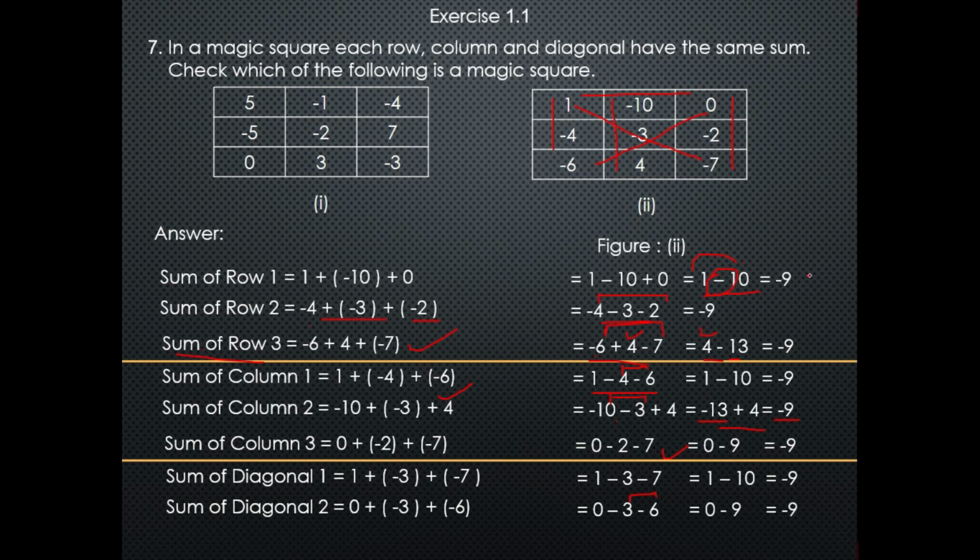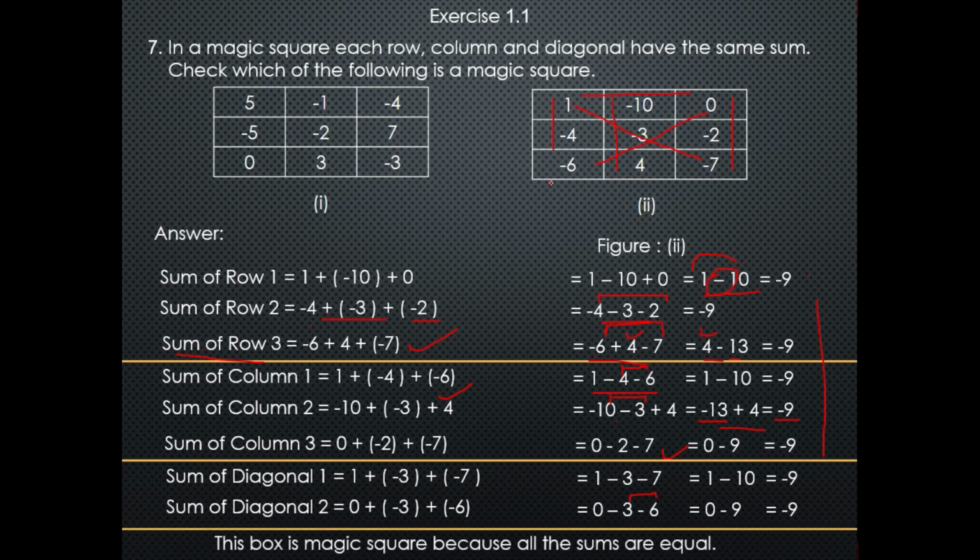So as you can see here, all the sums are the same. So this box is a magic square because all the sums are equal.